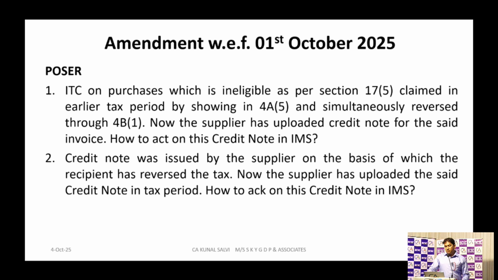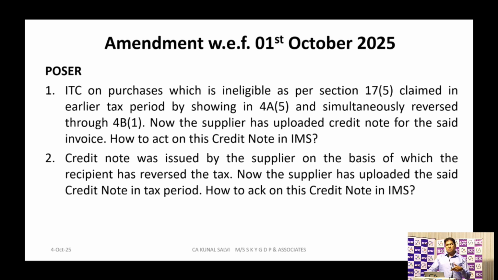So how to act on a credit note for these transactions? Suppose in the month of August 2025, there was a bill of, say, 1 lakh rupees plus 18,000 IGST, which was ineligible for me. There was no facility of IMS earlier, and for that specific transaction the supplier has not issued any credit note, suppose. So it was a normal transaction. I have taken that ITC. Since it was ineligible for me, I have reversed that ITC in the same return.